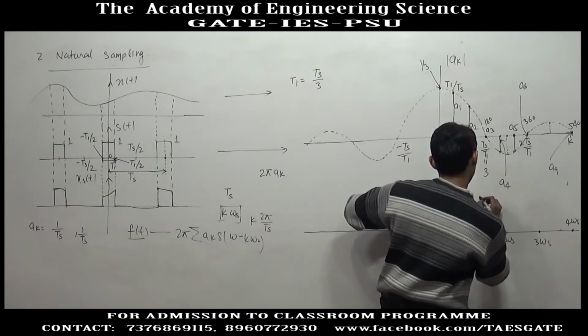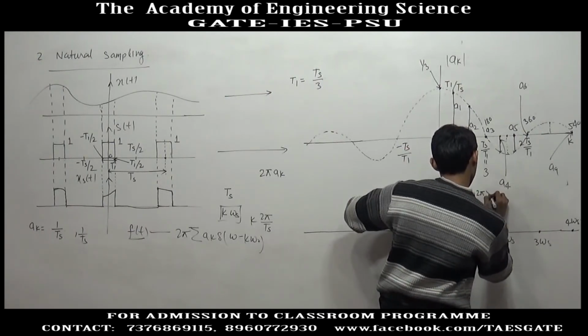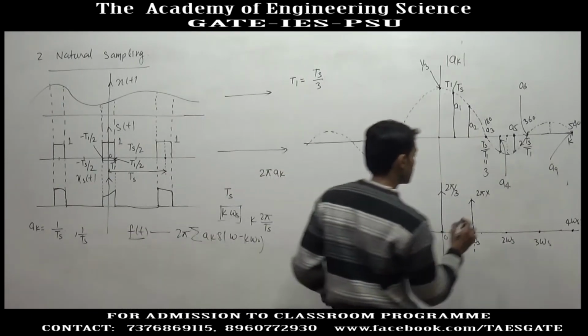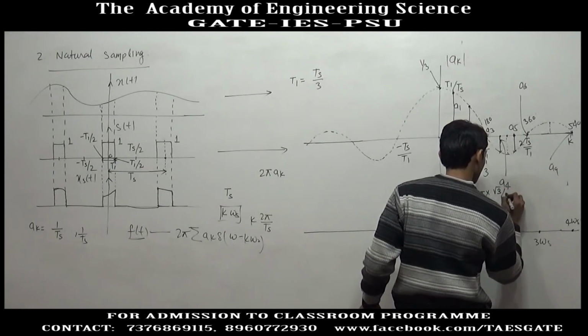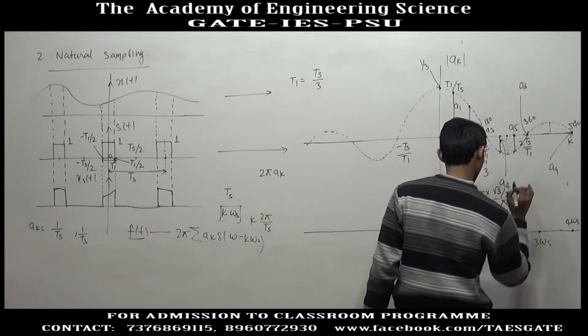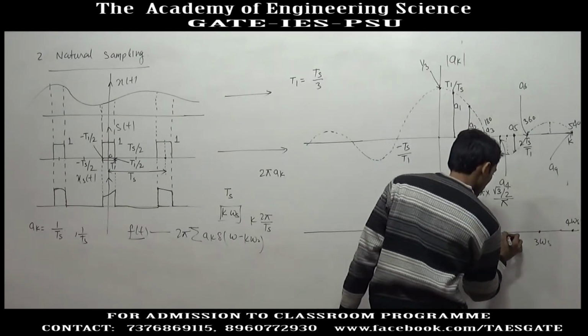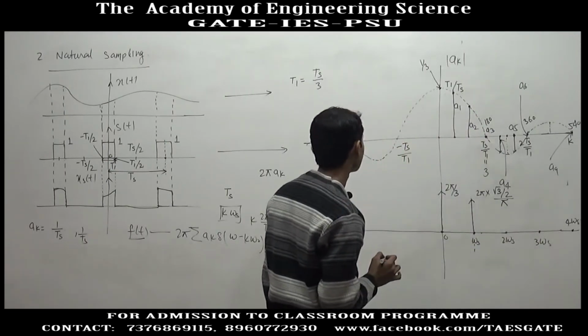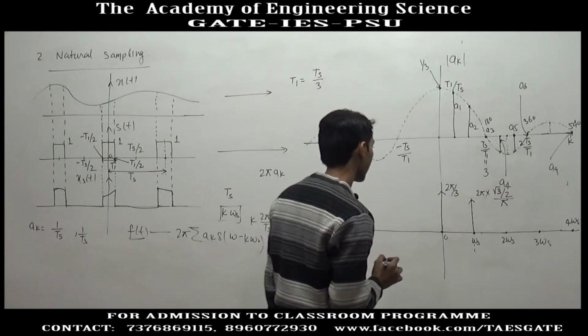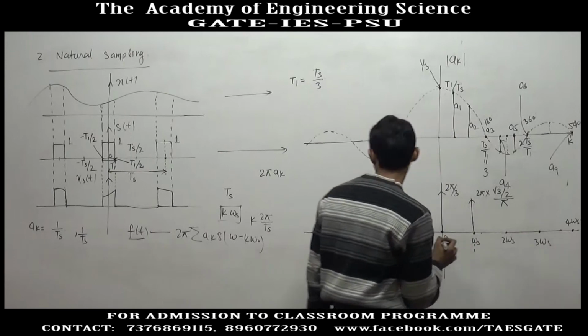This is 2 pi into a1, which is root 3 by 2 divided by pi. Similarly, at 2 omega s, a2 is there.